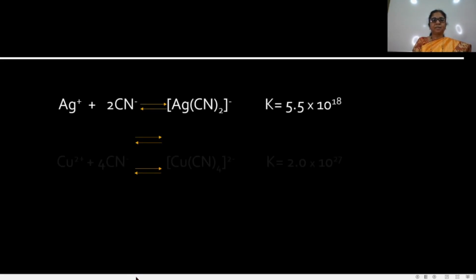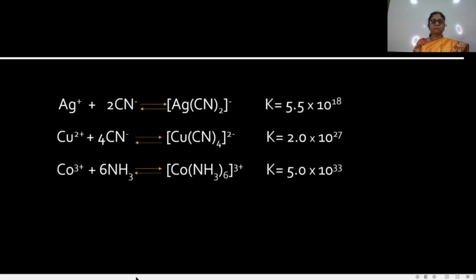See the example. In this example, Ag+ plus 2CN- gives [Ag(CN)2]-, where the equilibrium constant is 5.5 into 10 raised to 18.